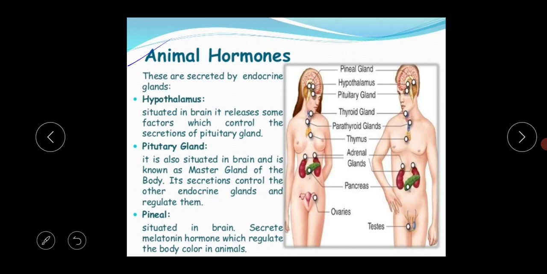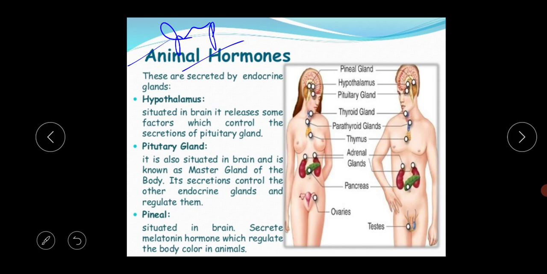The next slide contains the animal hormone. This point is very important, because from this animal hormone portion a minimum 2 marks and maximum 5 marks question will come, and this type of thing will definitely come in your exam.